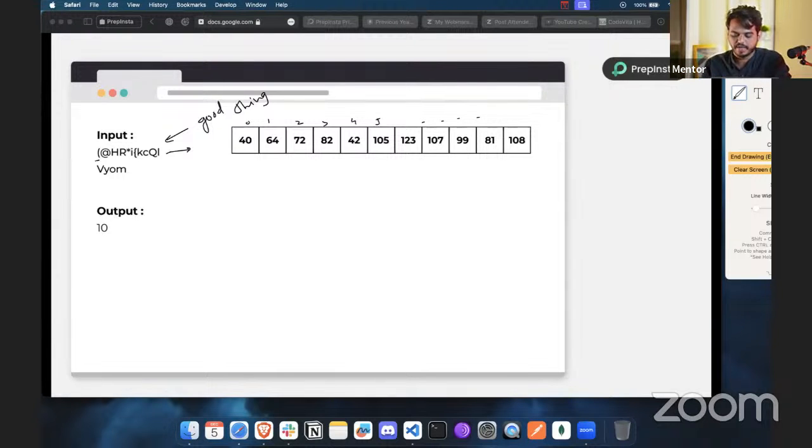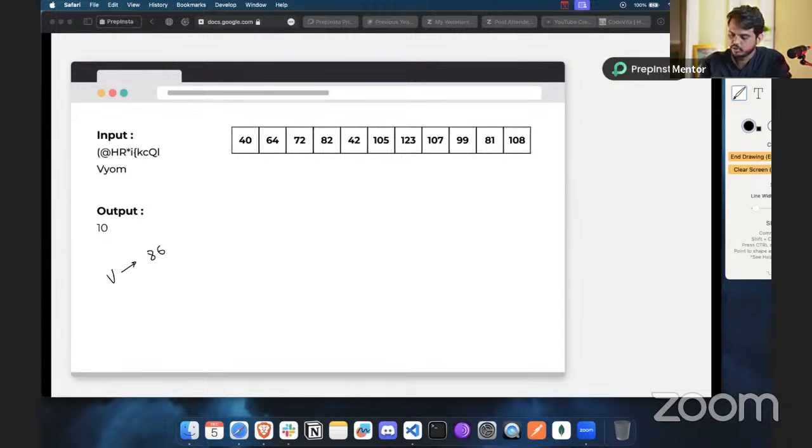All right. Once we have got this, we need to find the distance between the first character of the string and any nearby good characters. To find that, we again need to convert this into ASCII as well. So if I want to convert this capital V into ASCII, that will be somewhere around 86. You can check that value, or you can use any website on the internet to get the ASCII value. You do not have to worry about that.